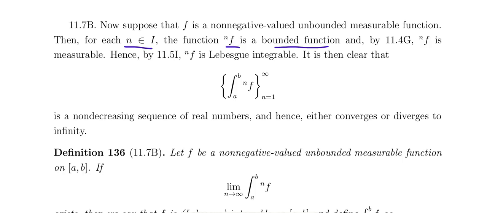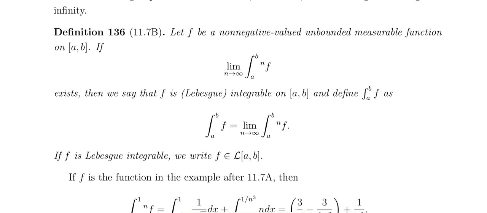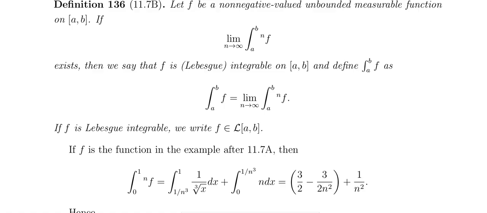Then n f is a bounded measurable function, and for a bounded measurable function we have the Lebesgue integral. We have already proved this. So f is a non-negative valued unbounded measurable function; if the limit as n tends to infinity of the integral a to b of n f exists, then f is called Lebesgue integrable on a comma b.